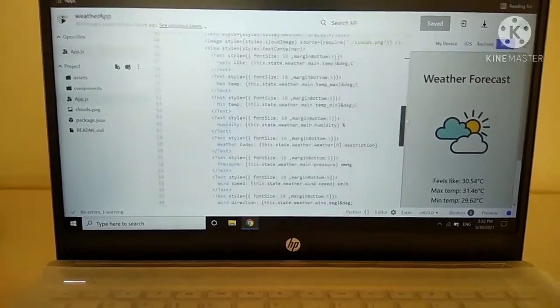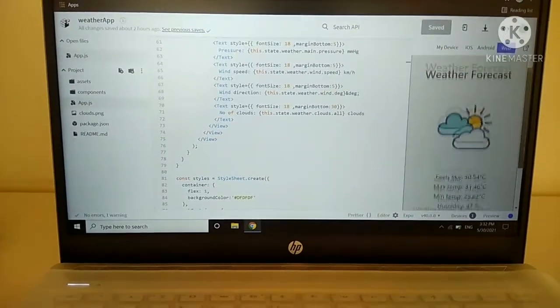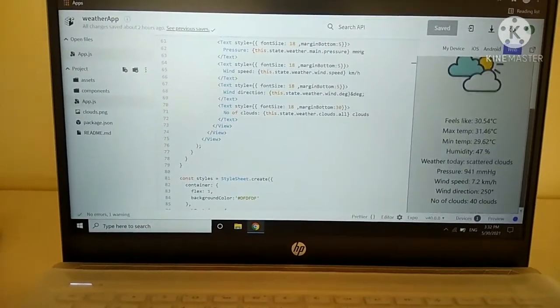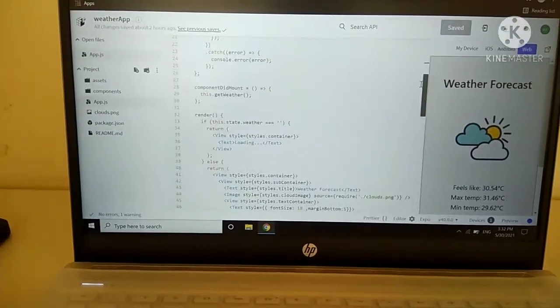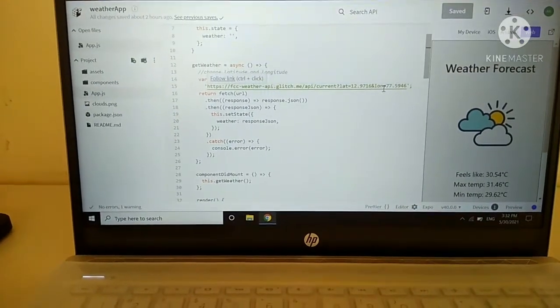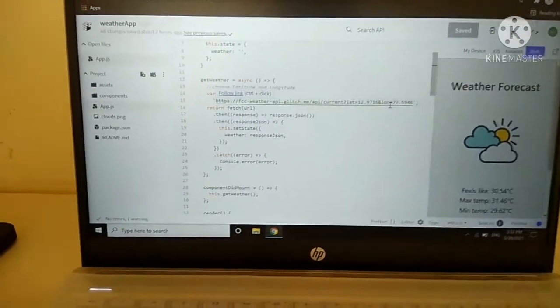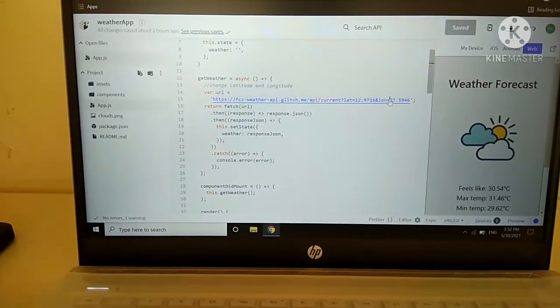Then in the weather forecast, I'm displaying the information which I have received from the API call. It's a bit tough to tell you what I have done. Let's first show you the API call which I'm doing. I have found this link from Google, and I'll do control plus click. Oh, yes, done.